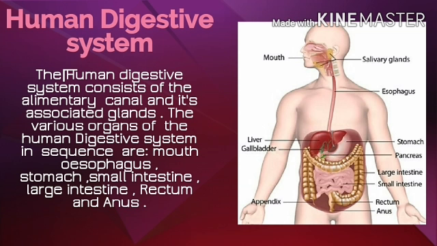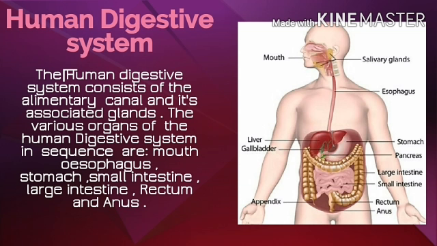The inner surface of the small intestine has millions of tiny finger-like outgrowths called villi. The surface of the villi absorbs the digested food materials into the blood. A part of the food which we eat cannot be digested by our body. This undigested food cannot be absorbed in the small intestine.